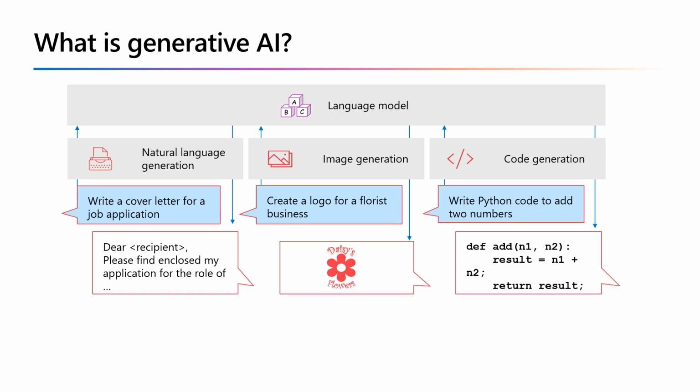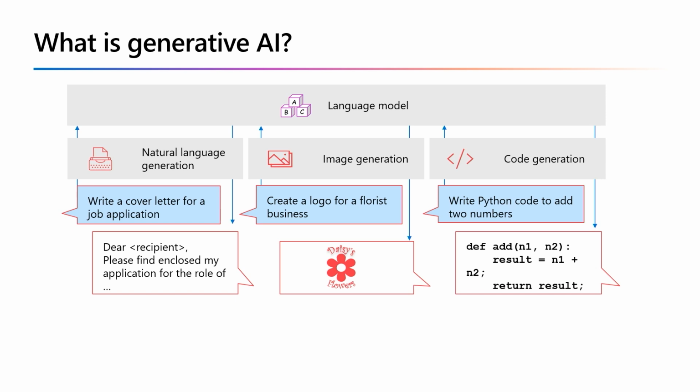AI imitates human behavior by using machine learning to interact with the environments and execute tasks without explicit directions on what to output. Generative AI is a subset of AI in which an AI model creates original content in response to a natural language prompt. Generative AI applications take in natural language input as a prompt and return the appropriate responses in the following formats. Natural language generation. So to generate a natural language response, you might submit a prompt such as, "Give me 3 ideas for a healthy breakfast including peppers," or "Write a cover letter for my resume."